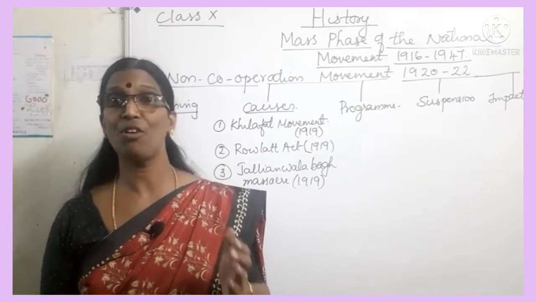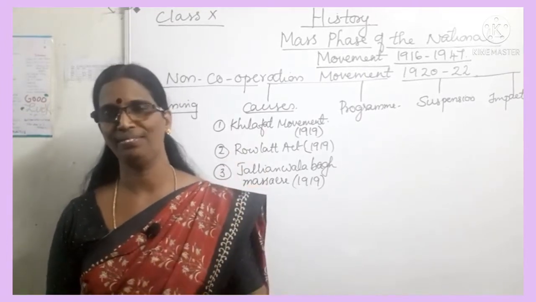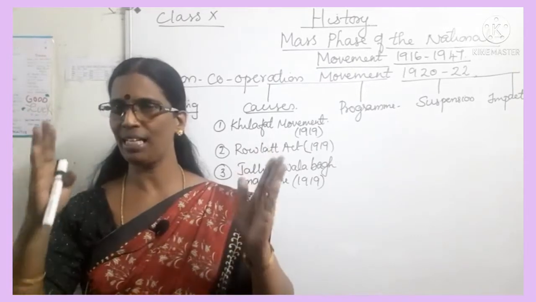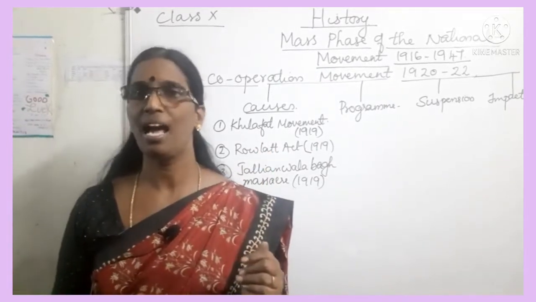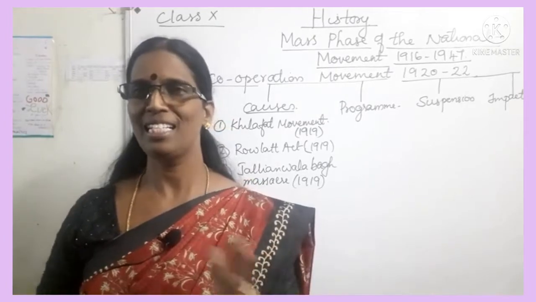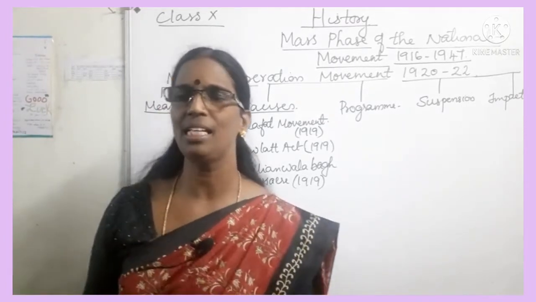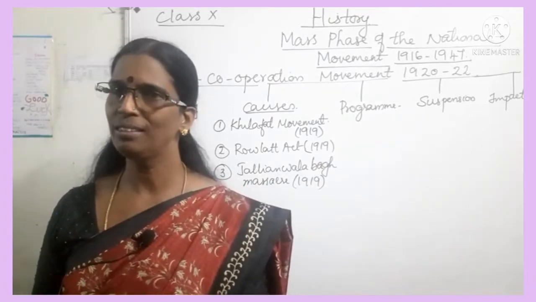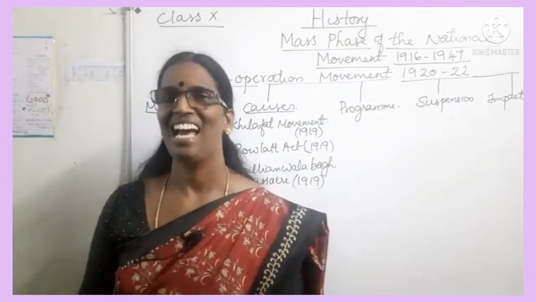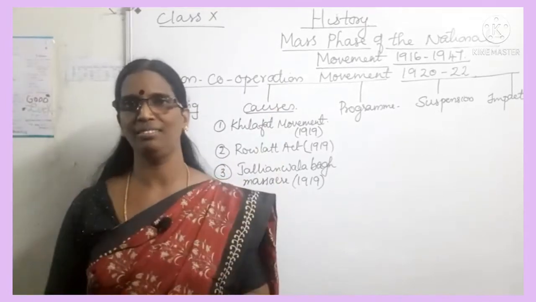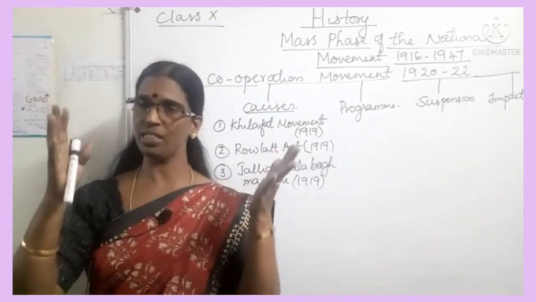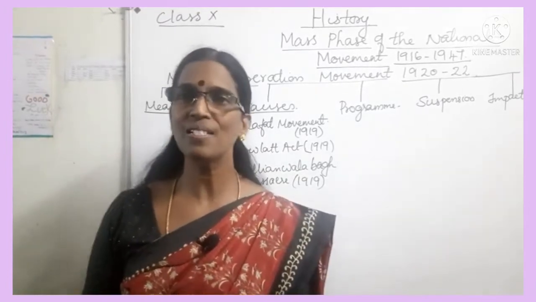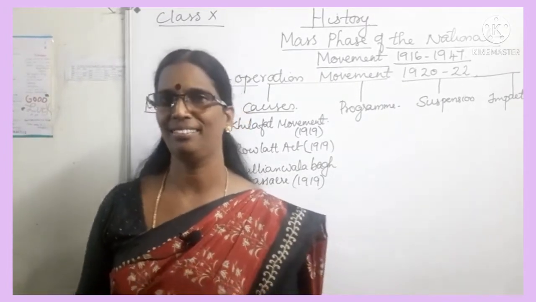You know that in 1914 the First World War broke out, and the war was fought between two rival camps, the Triple Entente and the Triple Alliance. Turkey was on the side of Germany and fought against Britain. In the war, Turkey was defeated and the Caliph was dethroned. His large Turkish empire was disintegrated and the Caliph was humiliated.